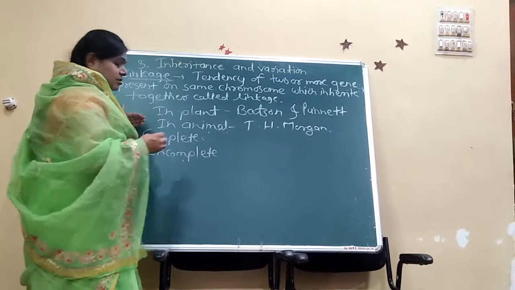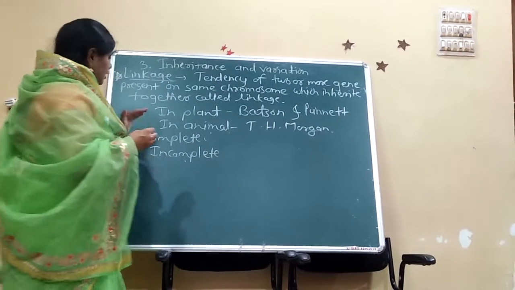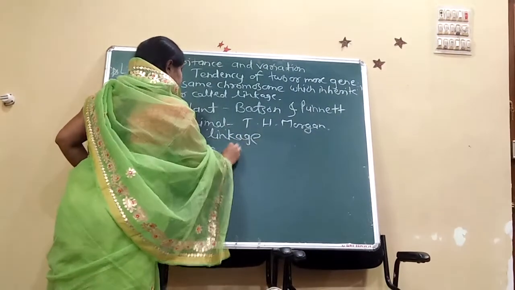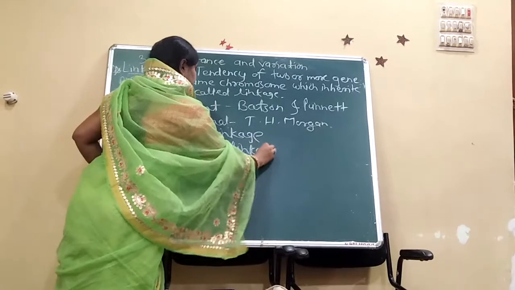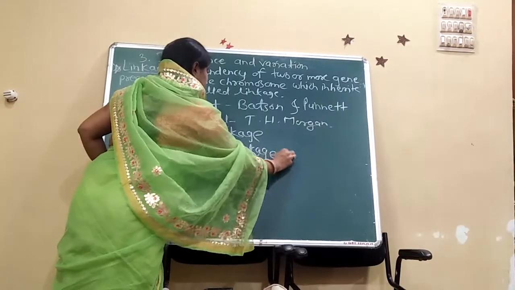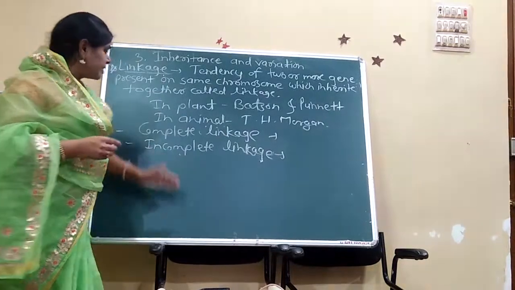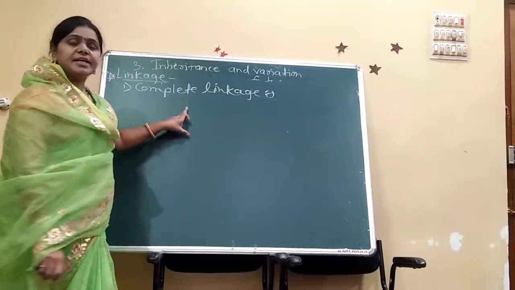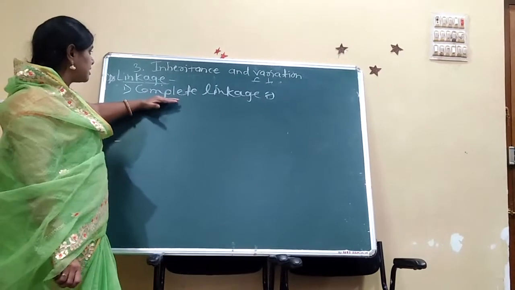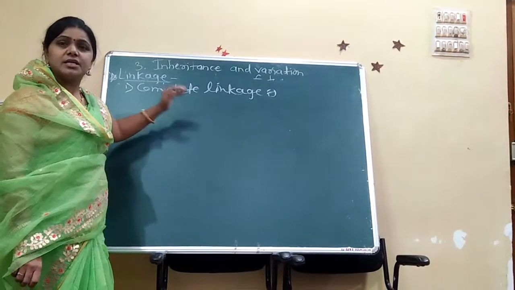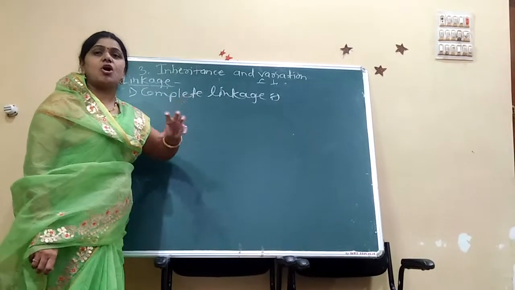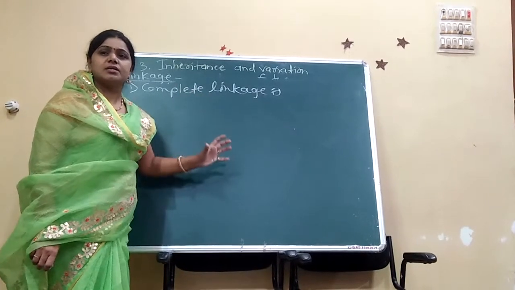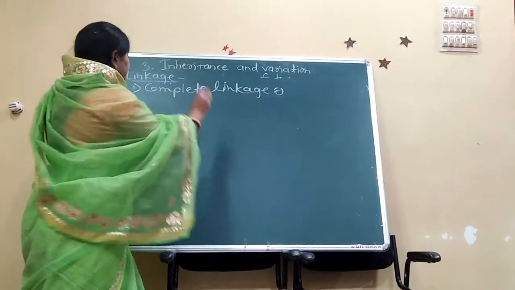complete linkage and incomplete linkage. Now we see first the complete linkage. Complete linkage is the first type of linkage, and it is also called strong linkage. Genes that are located closely on the chromosome show complete linkage.